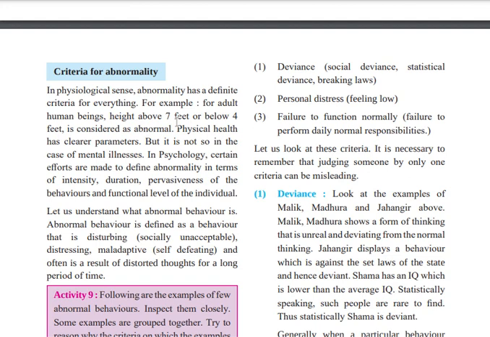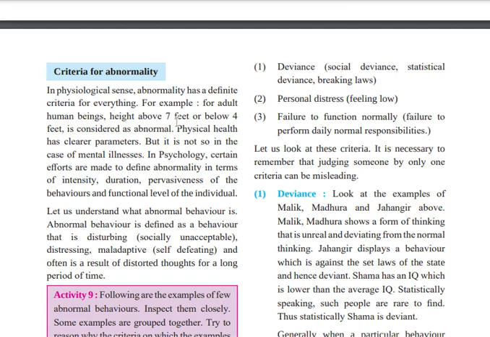So here we are learning about the criteria. If this criteria is fulfilled, that person is called normal. Otherwise, that person is going to be called abnormal. One more thing, let us understand what abnormal behavior is.